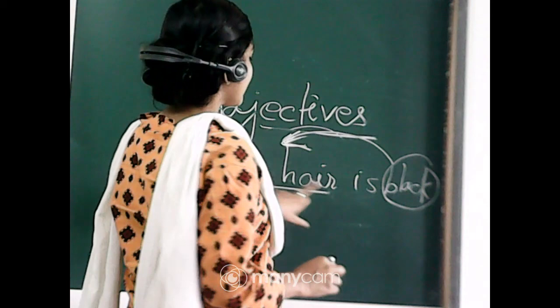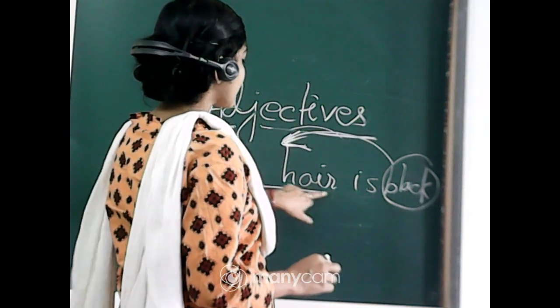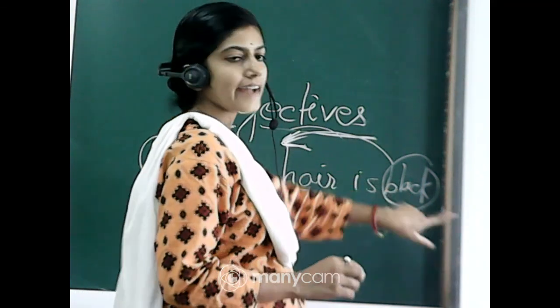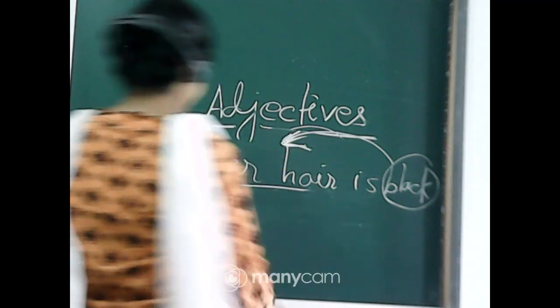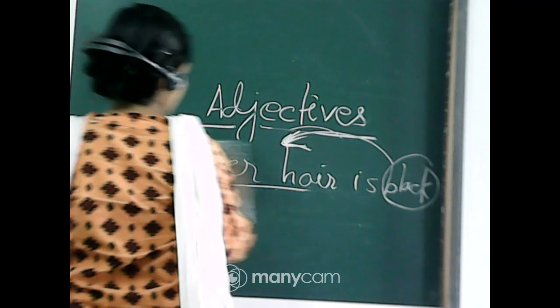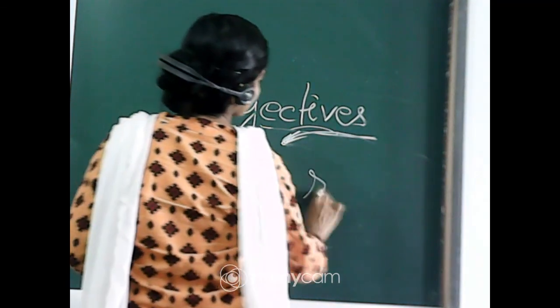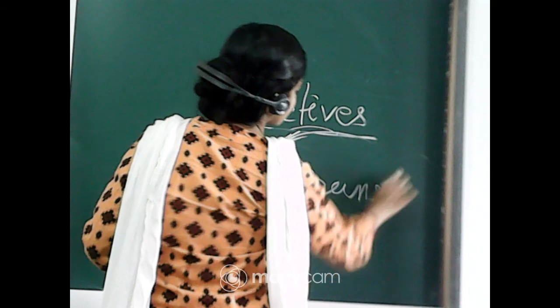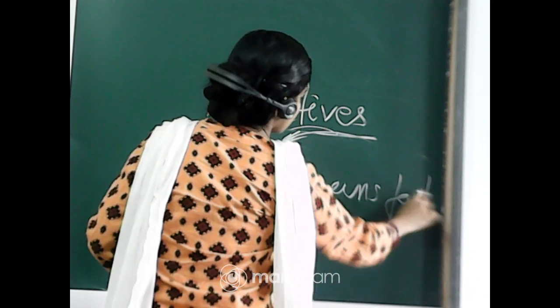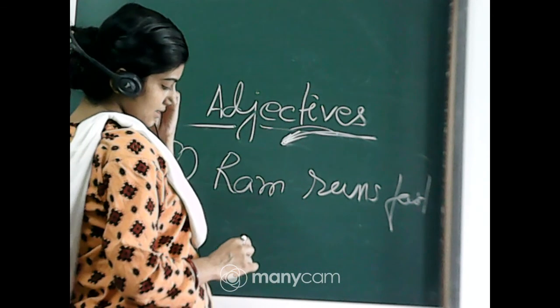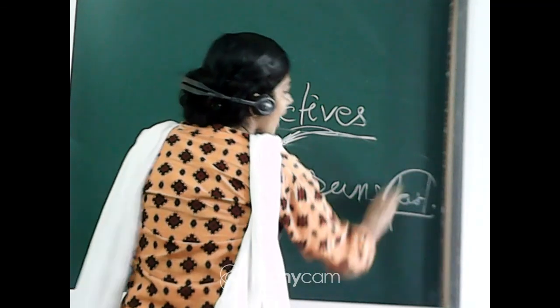So her hair is noun and the word black is adjective. Okay. Next example, Ram runs fast. No, the word fast.